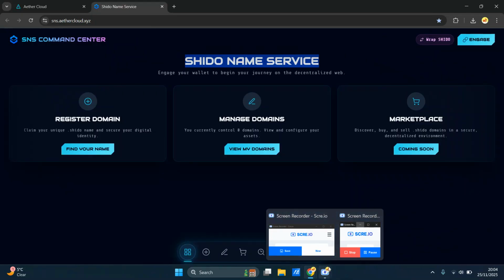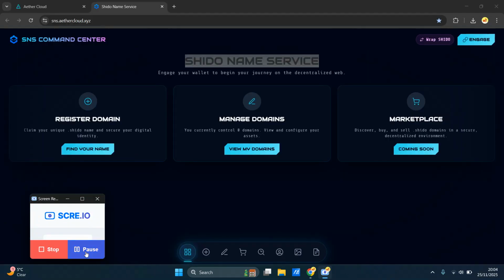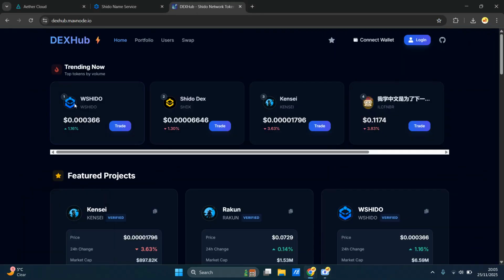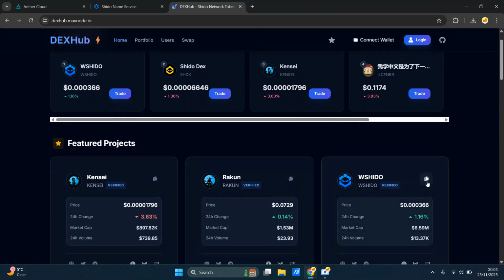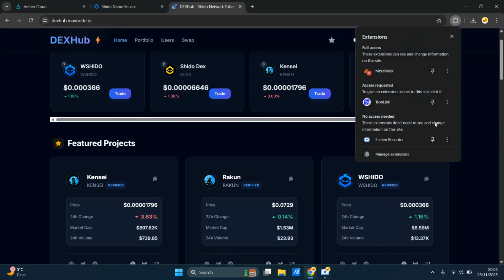Now, for some reason, I've got two here, so I don't know which one to close. Let's close this one, right? Let me load up Mav's. So this is Mav's Dex Hub. You can scroll down a little bit. Oh, actually, it's right here, isn't it? You can just press that button and it will copy the address. So click on that. It shows you a convenient green tick.